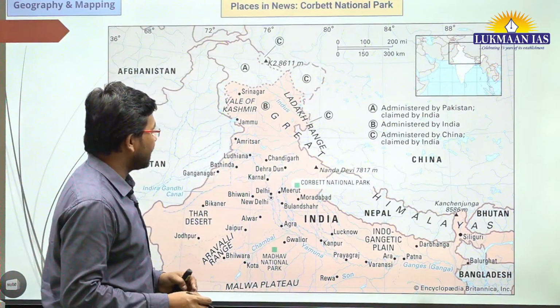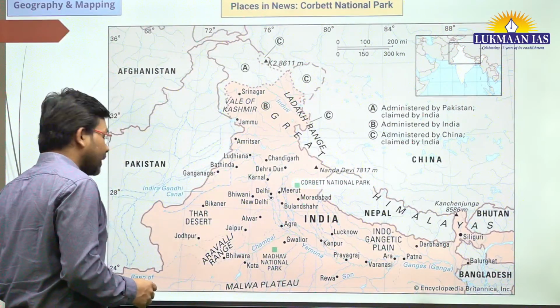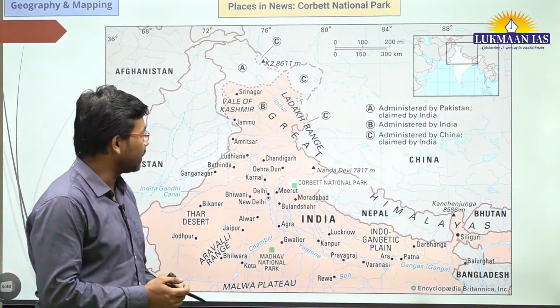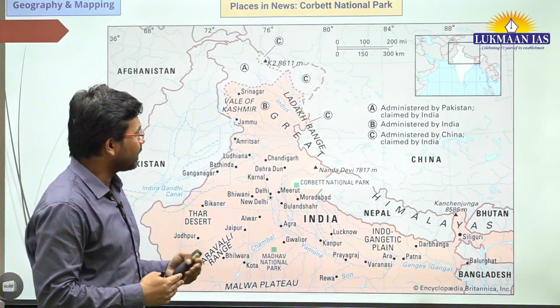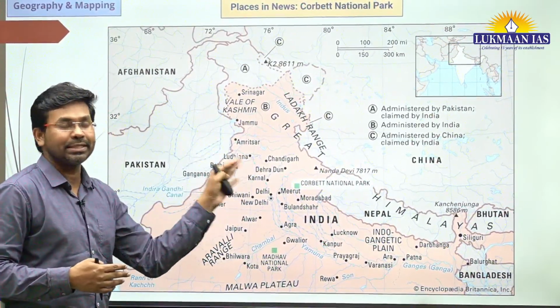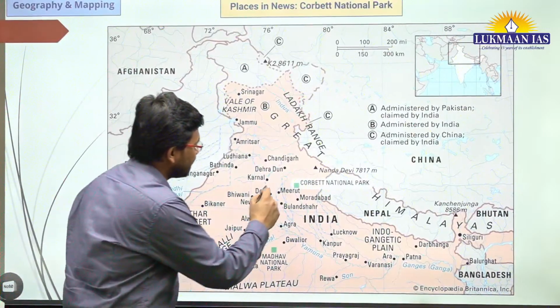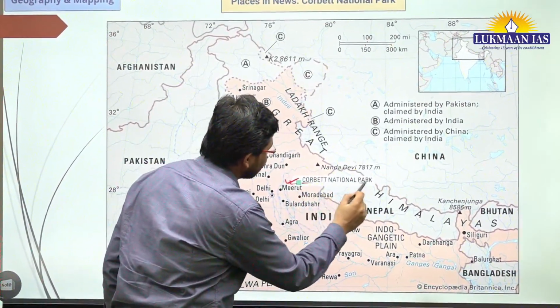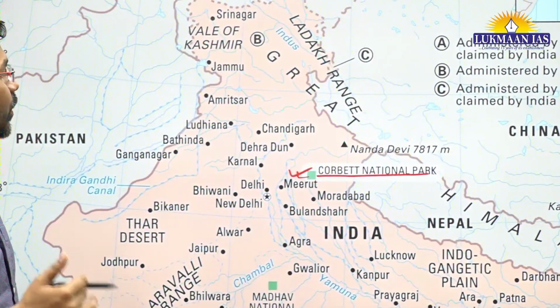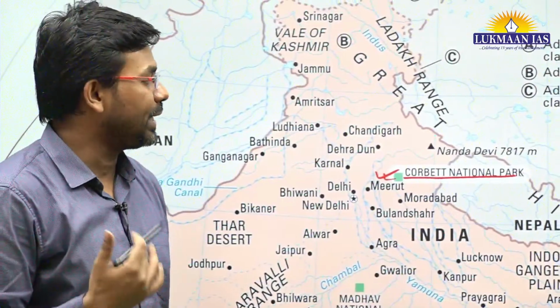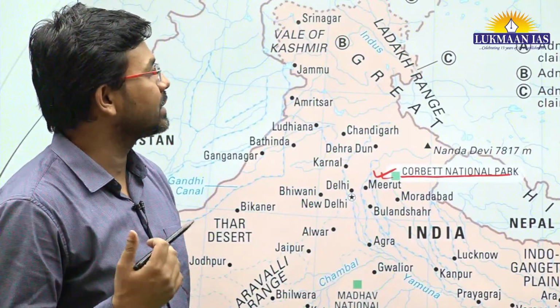Alright. So Corbett National Park is located in the state of Uttarakhand. Uttarakhand is considered to be one of the Himalayan states, right? It is considered part of Himalayan and northeastern states together. So this is the location of Corbett National Park, in the state of Uttarakhand. Today we are going to discuss why Corbett National Park is in news. There is a news article related to this, and we are going to understand about other national parks located in India.